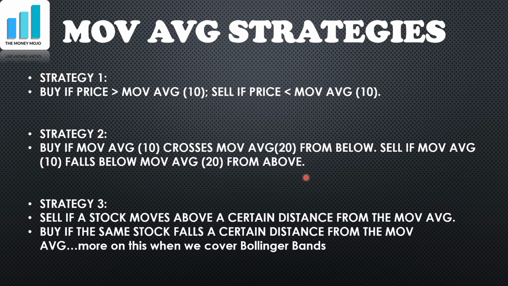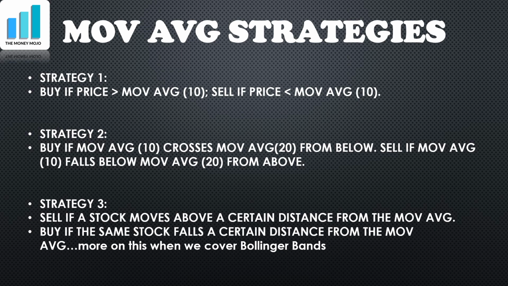Now 10 and 20 or any numbers are something that each individual trader can decide based on what he feels comfortable with. Some people love Fibonacci numbers, so they will say, I will not use moving average 10, I'll use 8 because 8 is a Fibonacci number, and I will not use 20 but I'll use 21 because 21 is a Fibonacci number. So you see, people can use whatever they want. There are various technical analysis software which will allow you to backtest the strategies and say that, okay, if I had used 8 and 21, then what would have been the profit that I would have got from such a strategy if I had done that in the past.